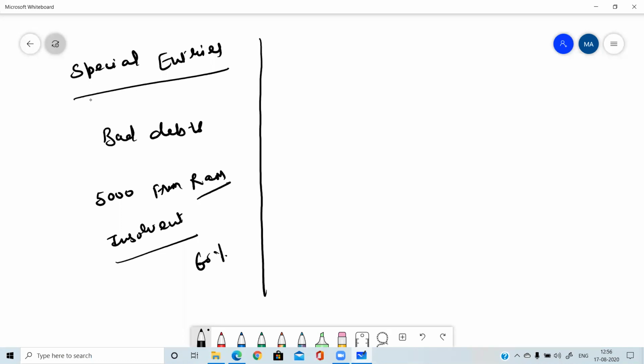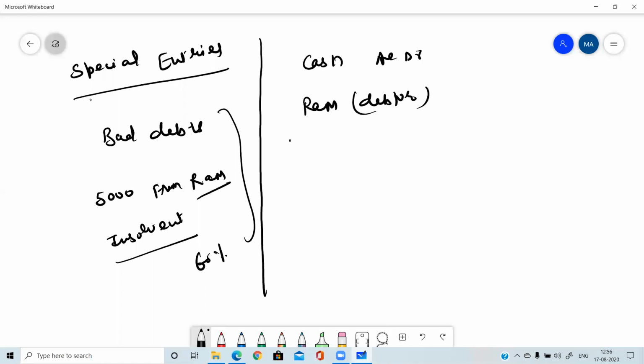So now in this type of entry, three accounts will be there. First account will be the cash account, because he is making us a payment. Second account will be Ram, who is our debtor and has become insolvent. Third account will always be bad debts. When the debtor becomes insolvent and is not able to make payment, it is known as bad debts.